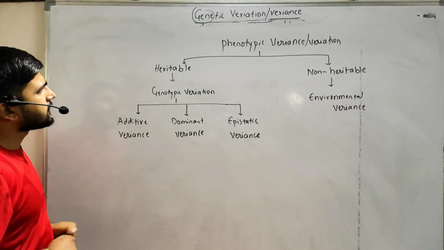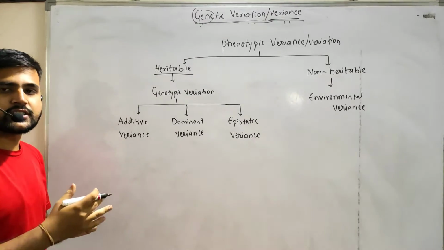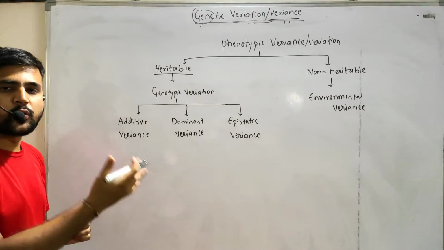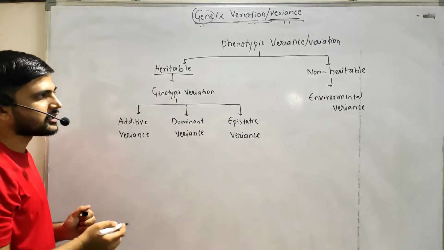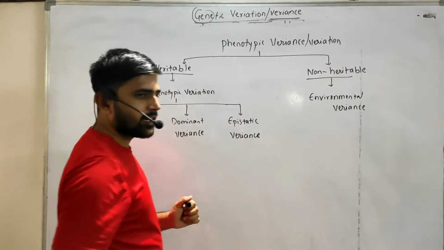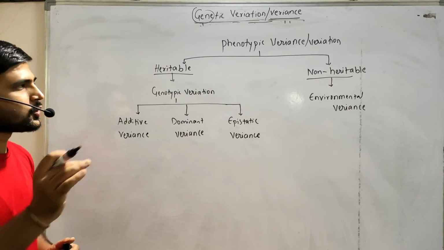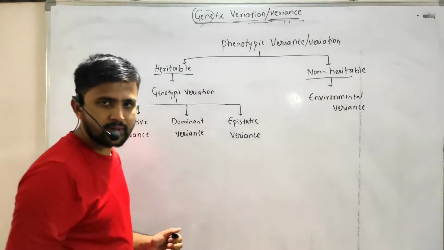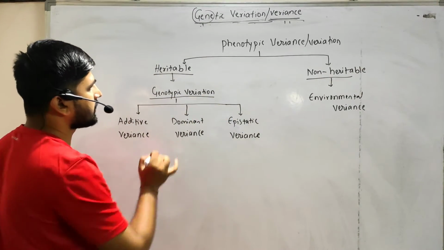Okay, so let us see what we mean by heritable. Already we discussed what is heritable, which is transferring the characters from one generation to another. Those variations are called heritable variation. And if the characters or variations can't be inherited from generation to generation, those are called non-heritable, right? So in the case of heritable, again we have the genotypic variation.